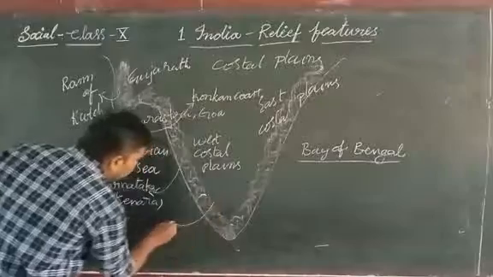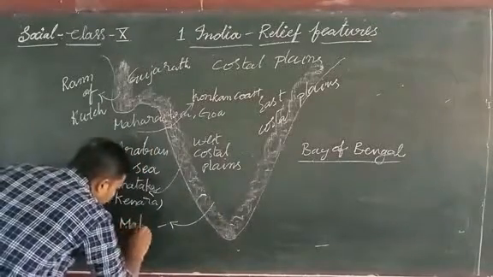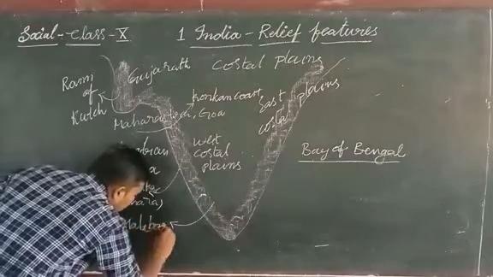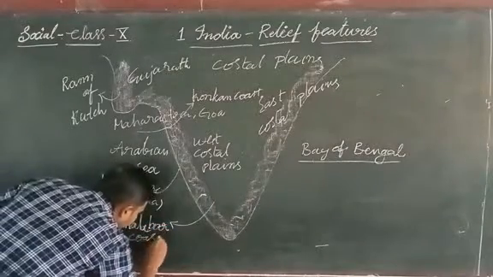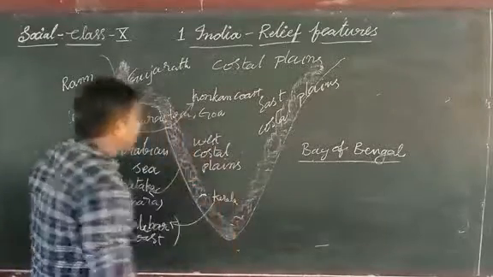In the state of Kerala, they are called Malabar coast.